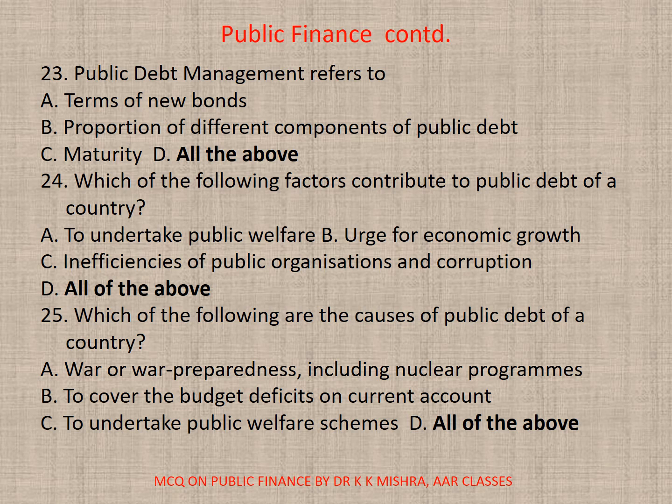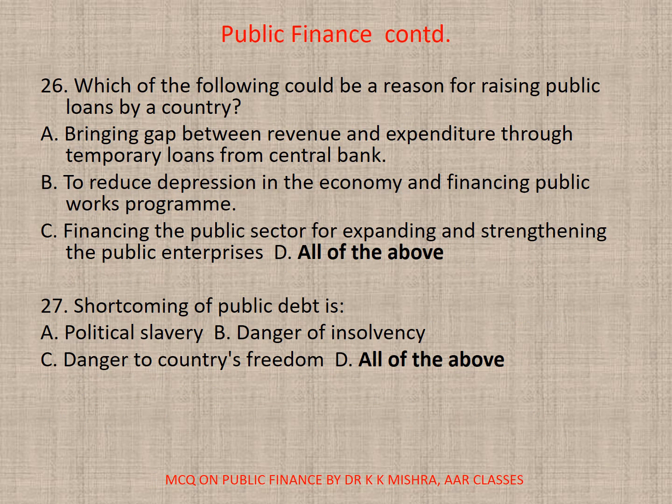25. Which of the following are the causes of public debt of a country? A. War or war preparedness including nuclear programs, B. To cover the budget deficit on current account, C. To undertake public welfare schemes, or D. All. The correct option is D. All of the above.